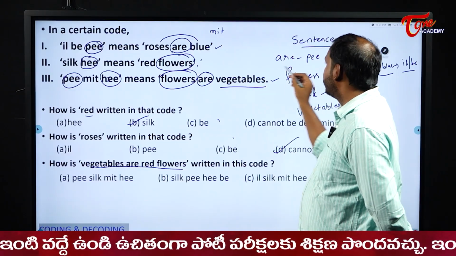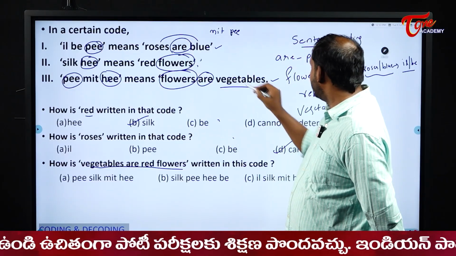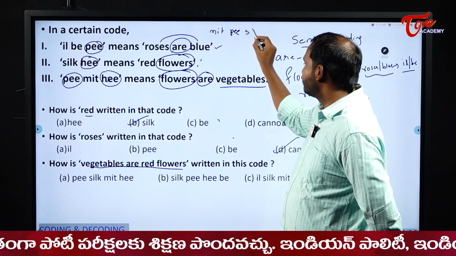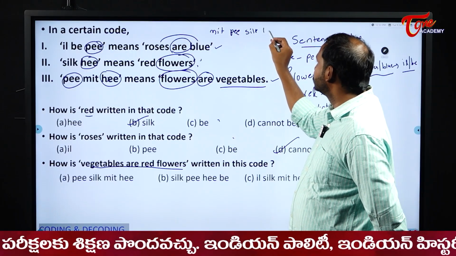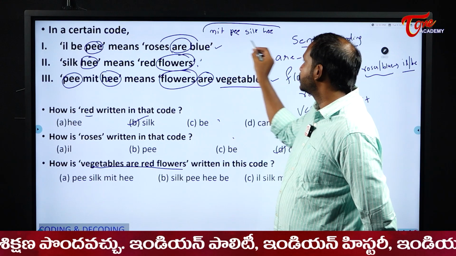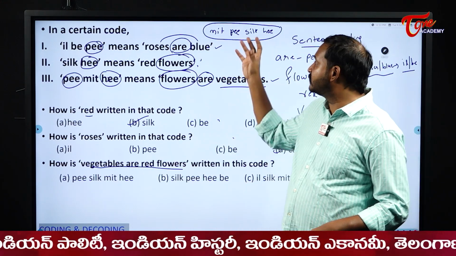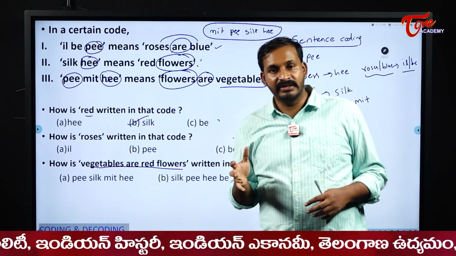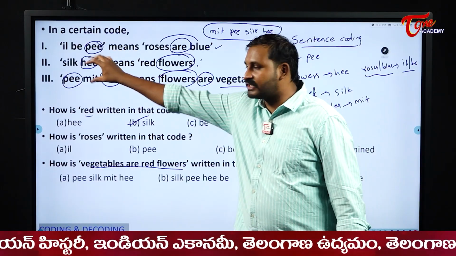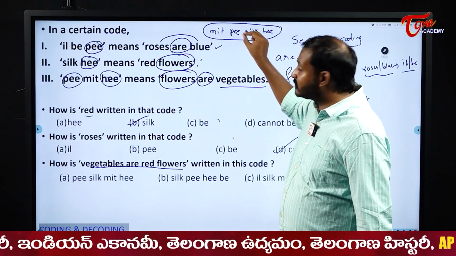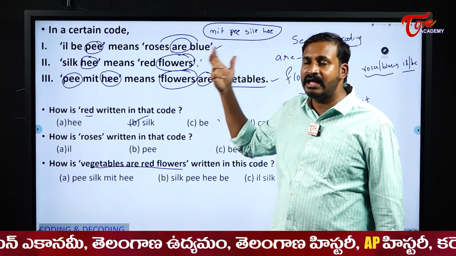R code is what? PEE. Red code is what? SILK. And flowers code is what? He. And now please observe here, students. These are the codes for this respective one, but there is no rule that they should be there in the same order. They can be shuffled, right? Why? Because all these are shuffled, right?